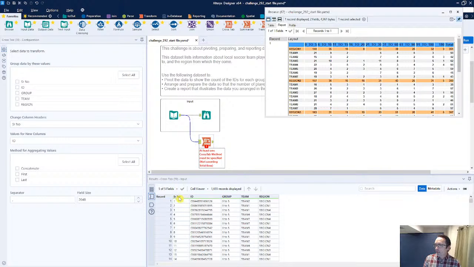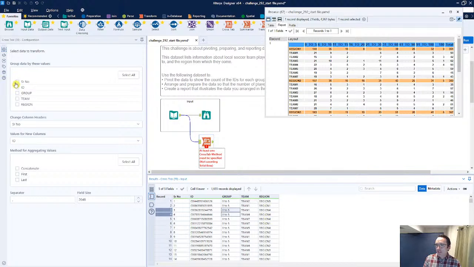All right, so here, different regions coming in. I'm going to go ahead and look at my incoming data. So once again, here's our different IDs. I don't think that's going to be relevant. I've got the regions as well with the groups. Now, this tells me that these are all going to be counts. So the first thing that we might need to do is, again, pivot this. I don't think this is necessarily the right call, but I'm going to go ahead and pivot this around just to see what we've got.